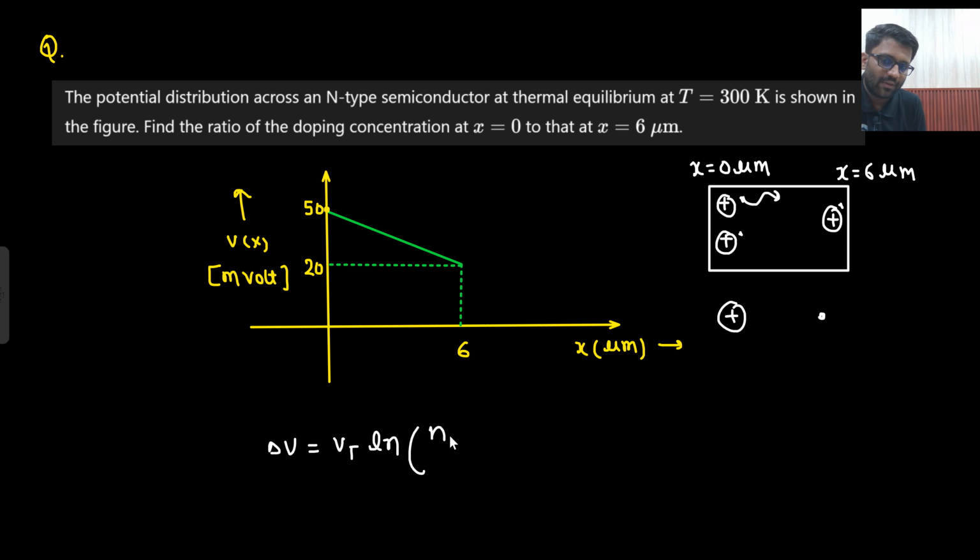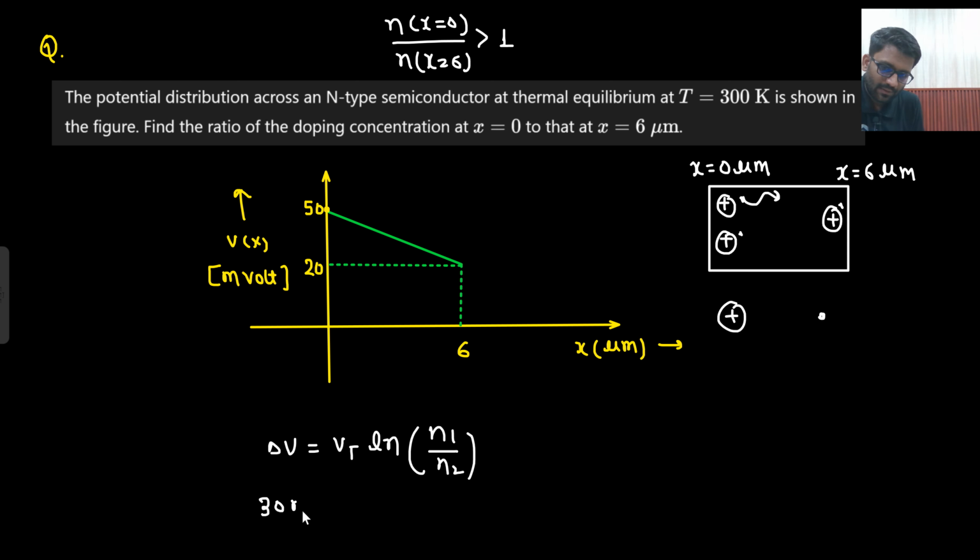I am just putting n1 by n2. What I need to find is the ratio of the concentration at x equals 0 divided by the concentration at x equals 6. Will this value be greater than 1 or less than 1? Greater than 1. Why so? Because concentration at x equals 0 is more and at x equals 6 is less. So whatever answer I get, I just need to make sure that it is greater than 1.